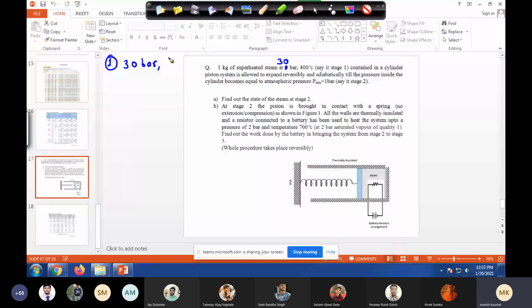Let's go to 30 bar then in the superheated steam table. It's 233.84, right, Tanmay? Wait a minute, sir. Yeah, please follow. All others, I cannot interact with everyone. I am interacting with Tanmay. You all others can follow. Go to superheated steam, 30 bar, bracketed, temperature is 233.84 for me. Can you see that?